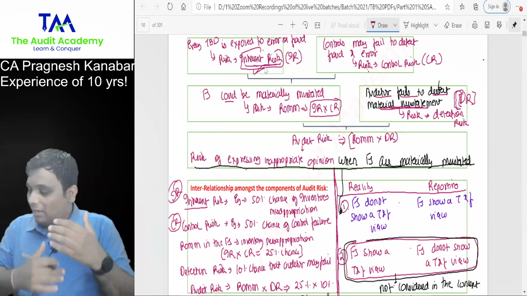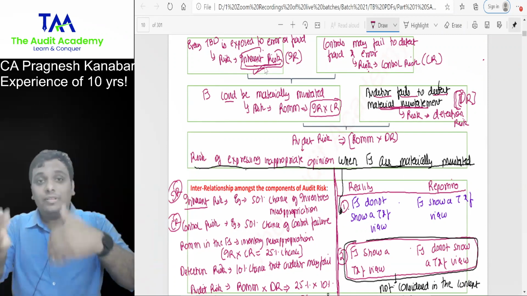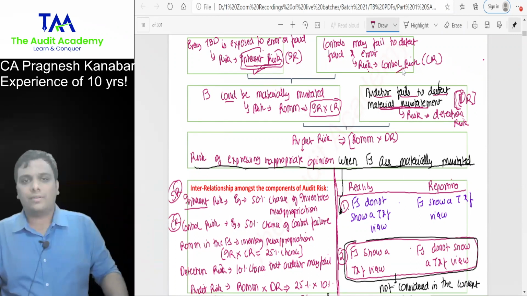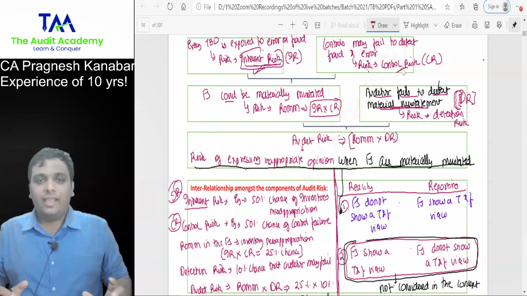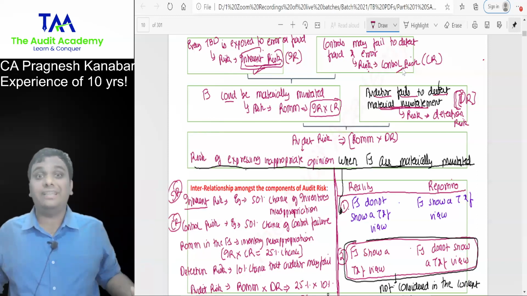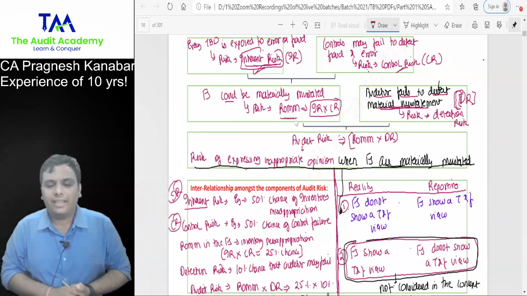Then I need to evaluate their accounting systems and related internal controls. Through that I will come to know about control risk. What is the chance of control failure? And then finally, I will come to know what if both of these things happen together. That means the risk of material misstatement in the financial statements.